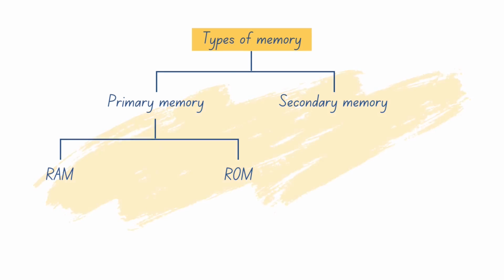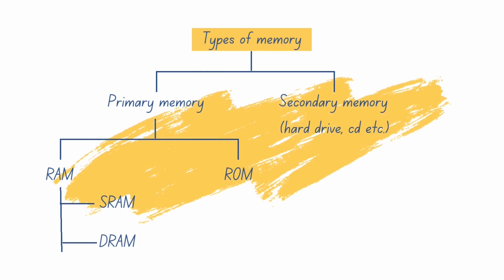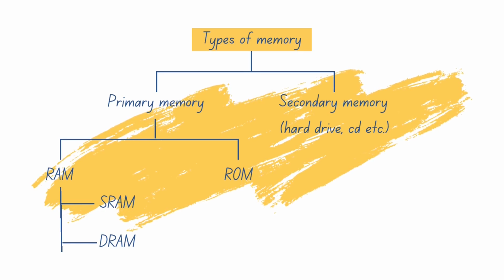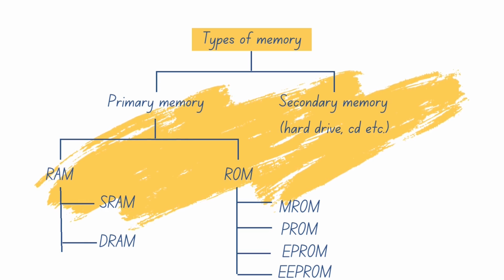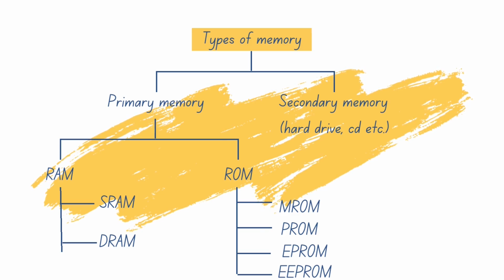RAM is further classified into two types, SRAM, that is static random access memory, and DRAM, that is dynamic random access memory. ROM is further classified into four types, MROM, that is mask read-only memory, PROM, programmable read-only memory, EPROM, erasable programmable read-only memory, and EEPROM, electrically erasable programmable read-only memory.